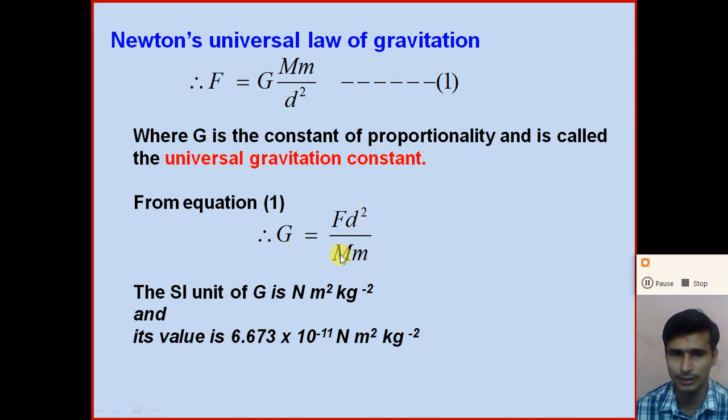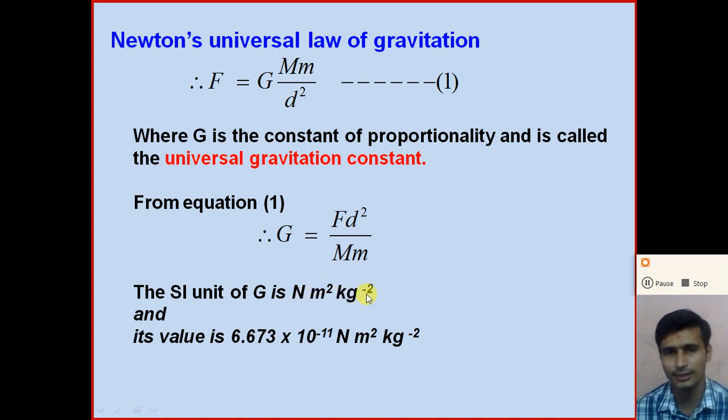So from this equation, the SI unit of capital G is: unit of F is Newton, unit of distance is meter square, divided by kilogram into kilogram, that means kilogram square. So the SI unit of capital G is Newton meter square per kilogram square, or we can write Newton meter square kilogram raised to minus 2.